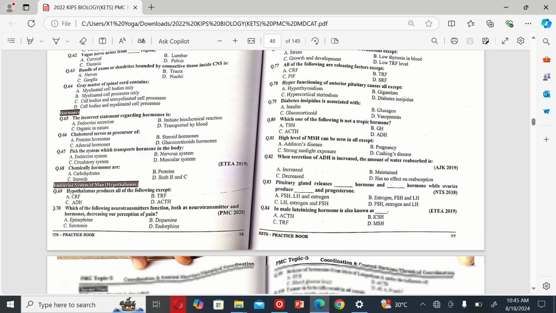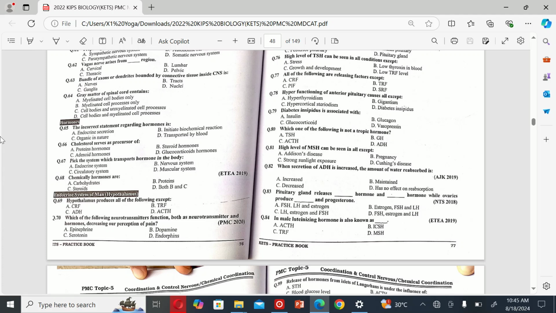The next MCQ is: the incorrect statement regarding hormone is A. Endocrine secretion, B. Initiate biochemical reaction, C. Organic in nature, and D. Transported by blood. So the correct option is B. Initiate biochemical reaction.